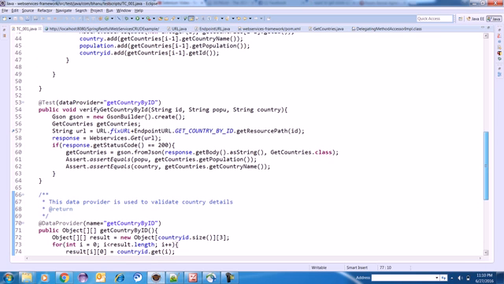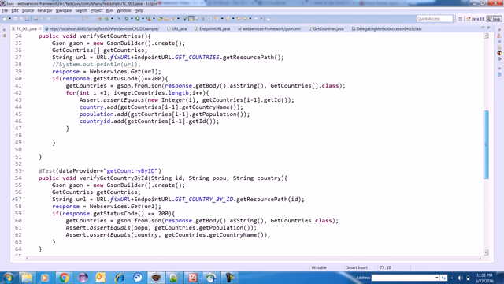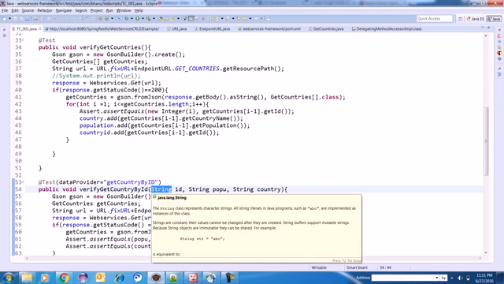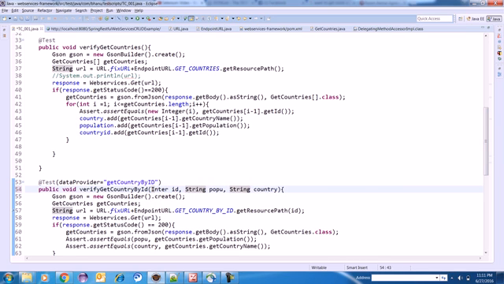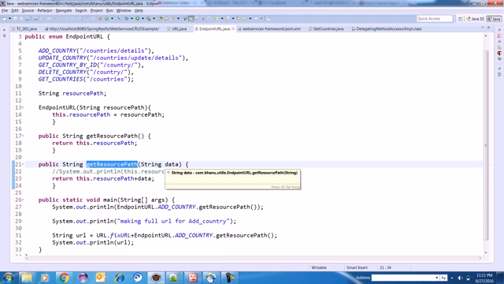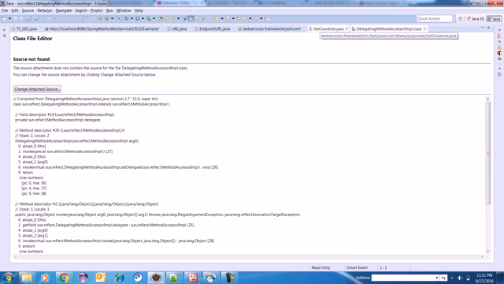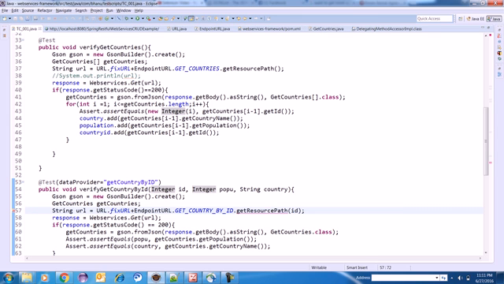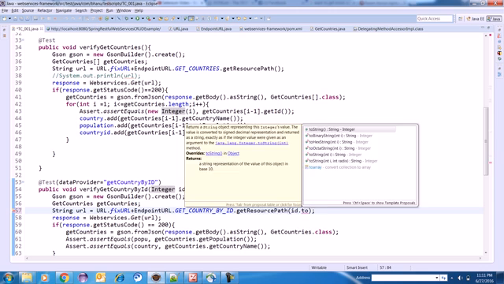So string id it will take, and instead of a string id, I keep integer, because I did this, the first is integer, this is also integer, but get resource path takes string data. Okay, simple. Since that will take string data, internally we can parse it. This method takes a string, so I'll just convert it to a string.